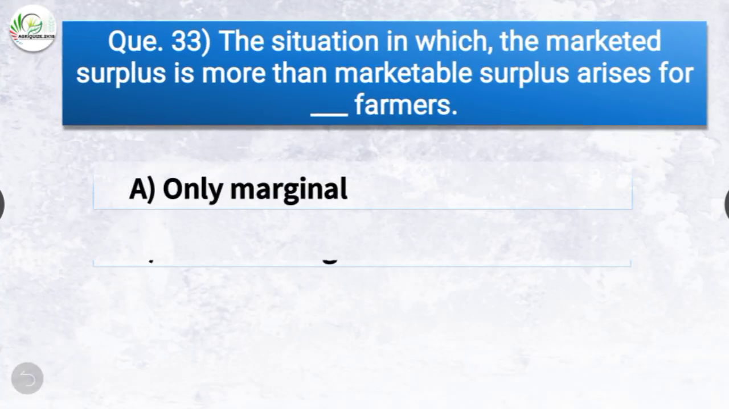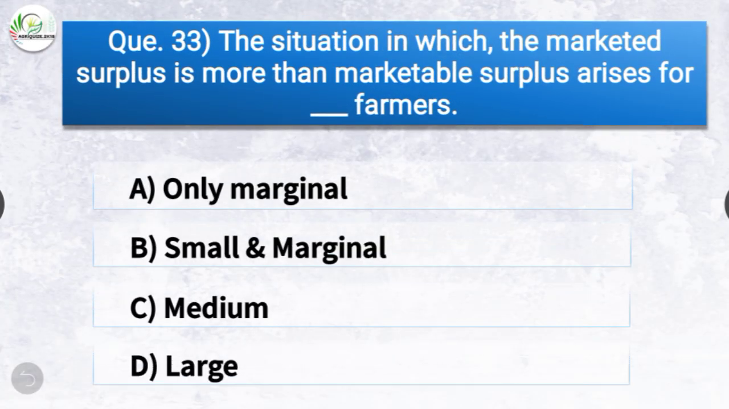Question number 33. The situation in which the marketed surplus is more than marketable surplus arises for dash farmers. The options are only marginal, small and marginal, medium, or large. The correct answer is option B, small and marginal. So the situation in which the marketed surplus is more than marketable surplus arises for small and marginal farmers.